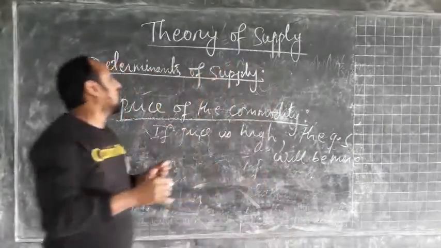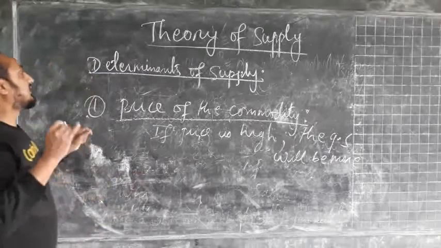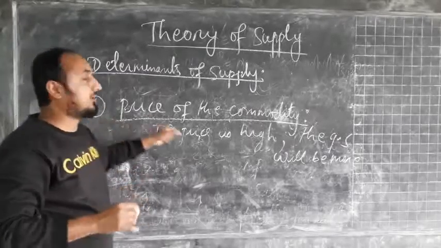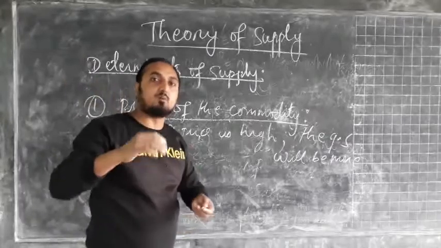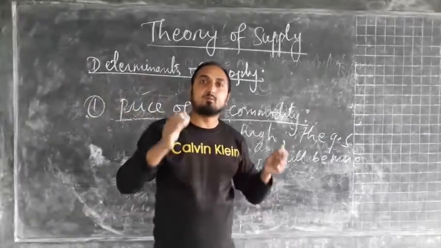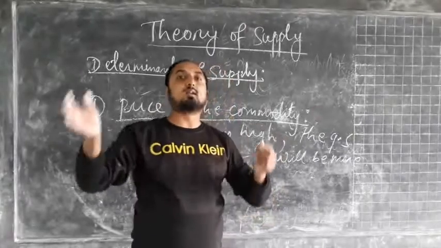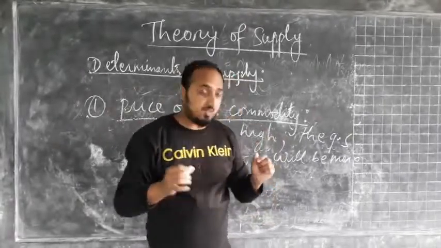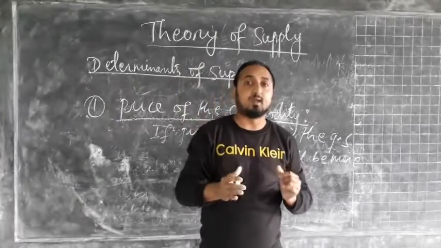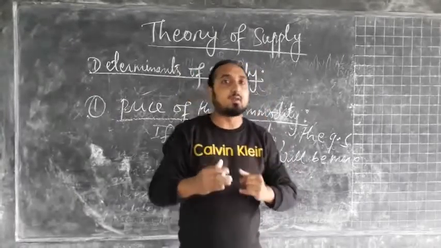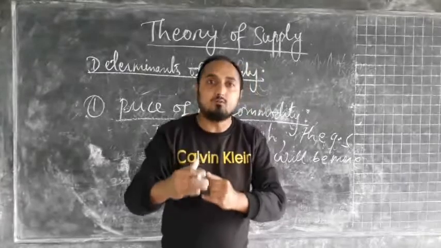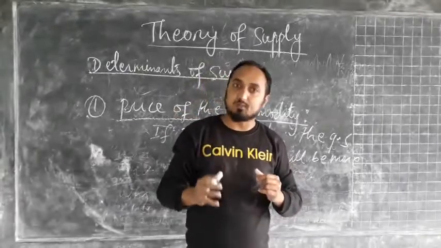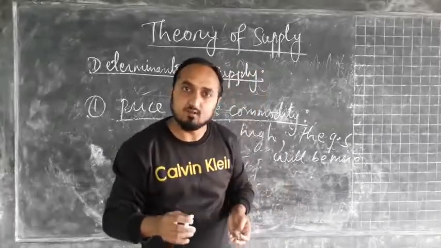So one of the important determinants is the price of the commodity itself. If the price is very high, quantity supplied will be more; if the price is less, quantity supplied will be less. Higher price brings more profit to the producers, and that motivates them to supply more units in the market.